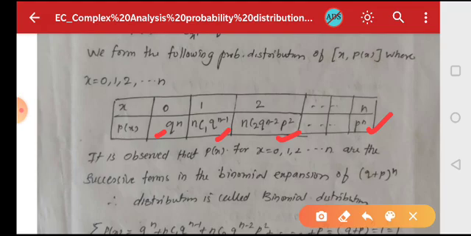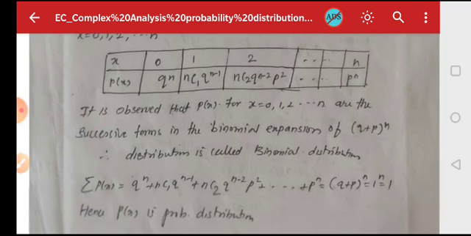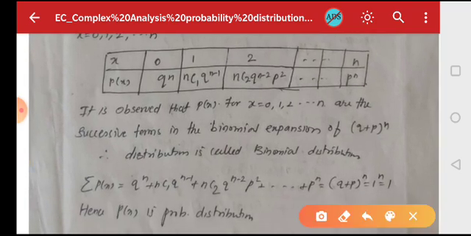It is observed that P(x) for x equals 0, 1, 2, 3, 4 up to n are the successive terms in the binomial expansion of (q + p)^n or (p + q)^n. That's why the distribution is called a binomial distribution.